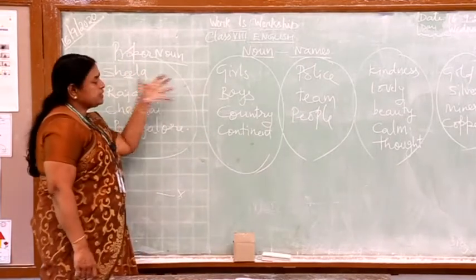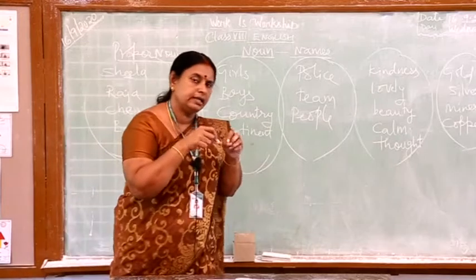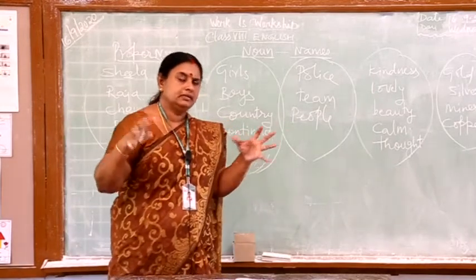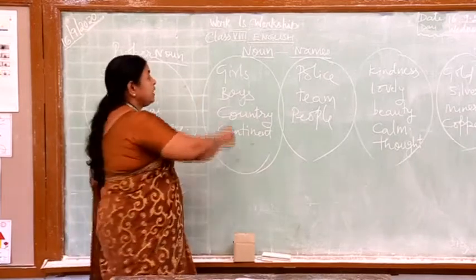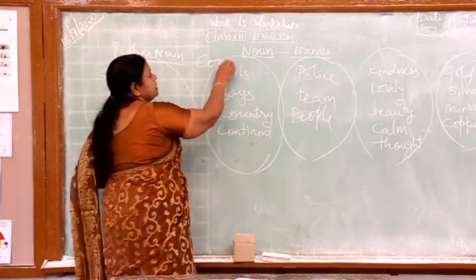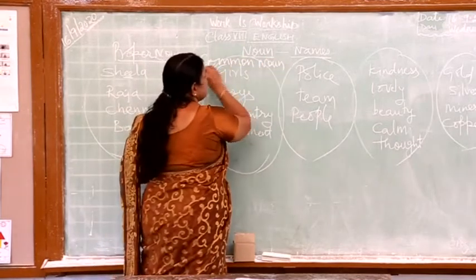For example, when you say it can be anybody, you are not giving a proper thing, you are not telling exactly what it is. You are speaking commonly. So it can be a girl, a boy, any country, something like that. Then it is known as common noun.